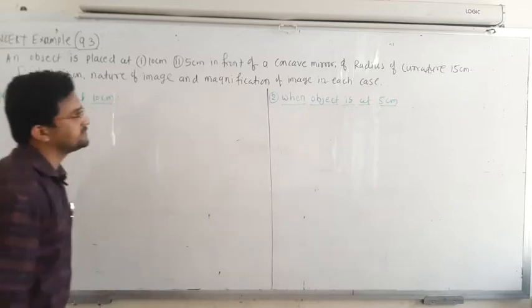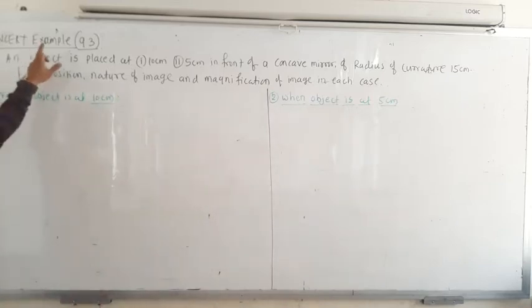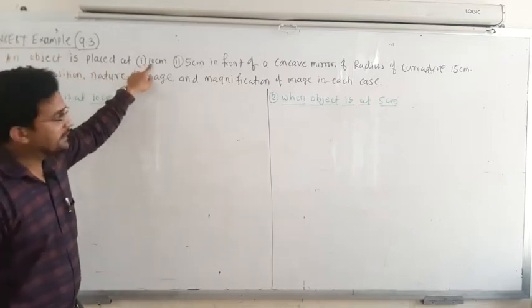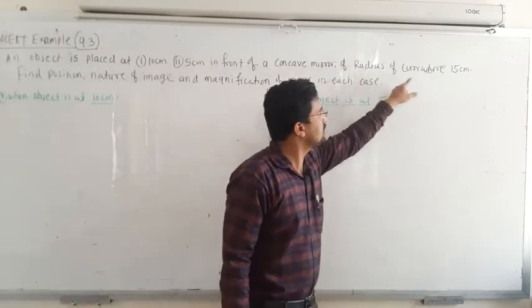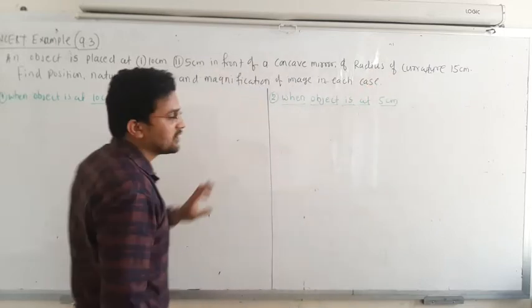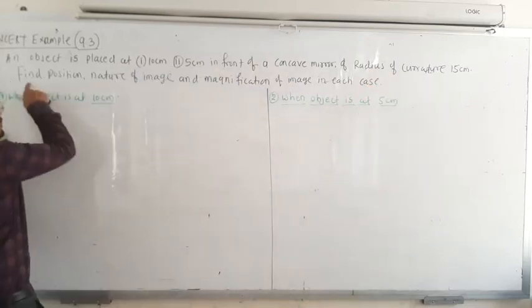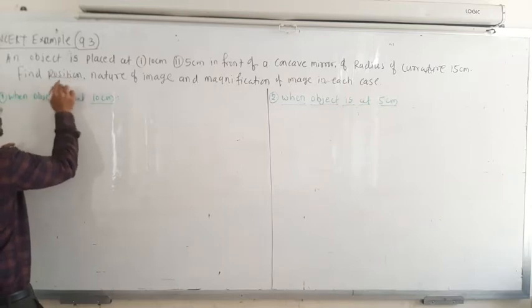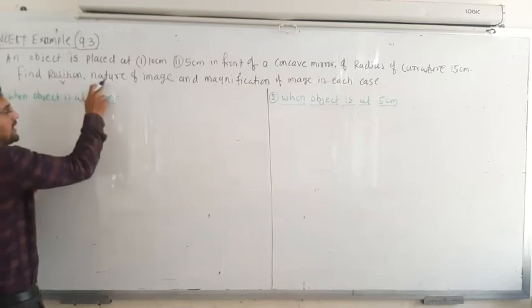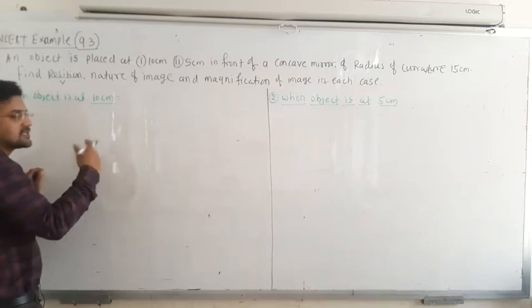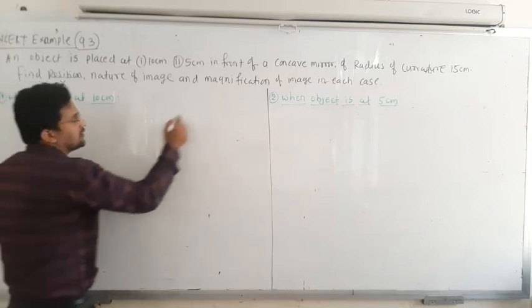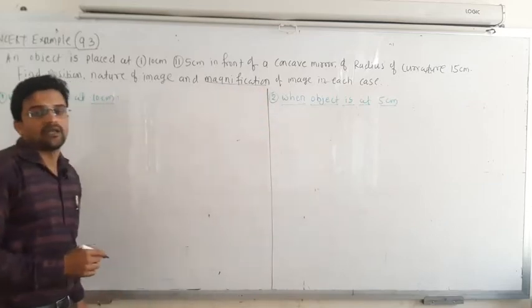So here is the numerical. Okay. That is example number 9.3 from the NCERT textbook. An object is placed at first 10 centimeter and second 5 centimeter in front of a concave mirror of radius of curvature 15 centimeter. That means R is given, radius of curvature is given. Okay. So find the position. Position means image distance you have to find out. V we have to find out. Nature means whether it is real, virtual, erect, inverted. Okay, whether it is enlarged, whether it is diminished. Okay, and then magnification you have to find out, that means M in each case.